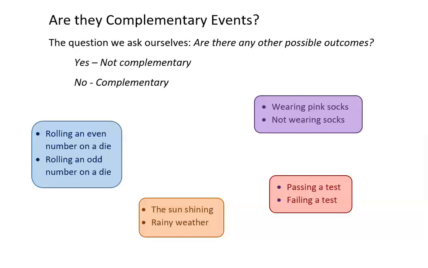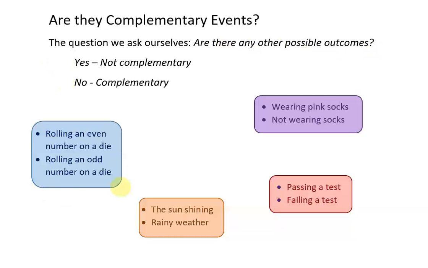So how do we determine if two events are complementary events? You remember that if there are only two possible outcomes, then those two events are complementary. The question we ask ourselves to help us determine if two events are complementary is, are there any other possible outcomes? If there are other possible outcomes, then those two events are not complementary. But if there are no other possible outcomes, then those two events are complementary.